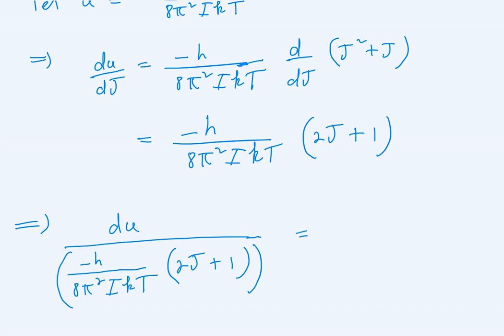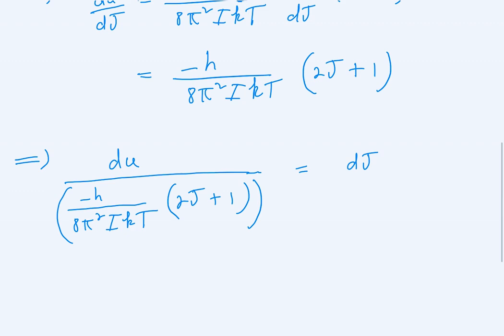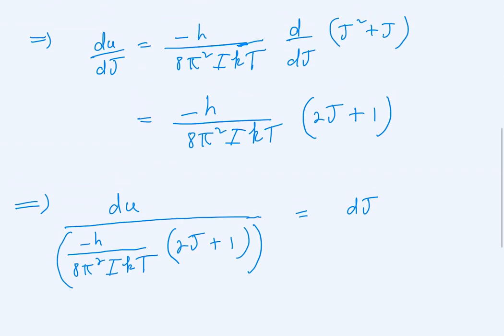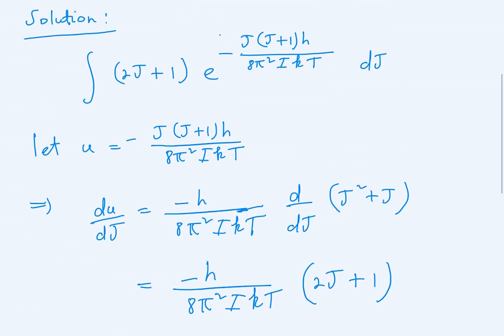And that is equal to dj. So divide both sides by this, and we get that du over this is equal to dj. We are going to substitute this into our integral.